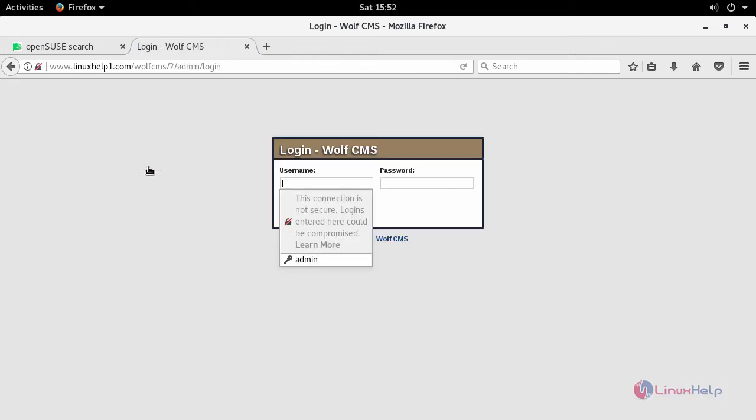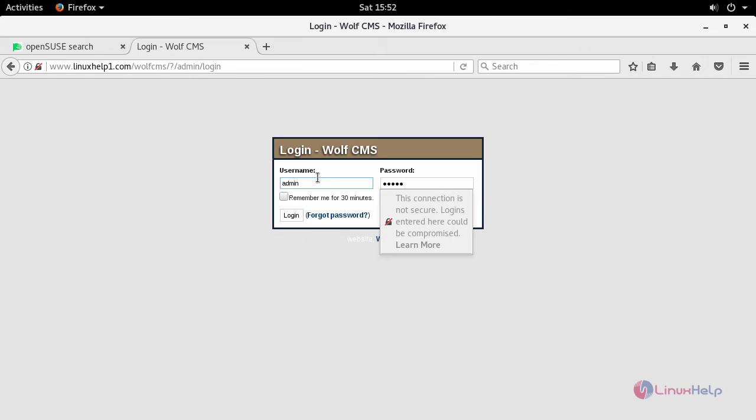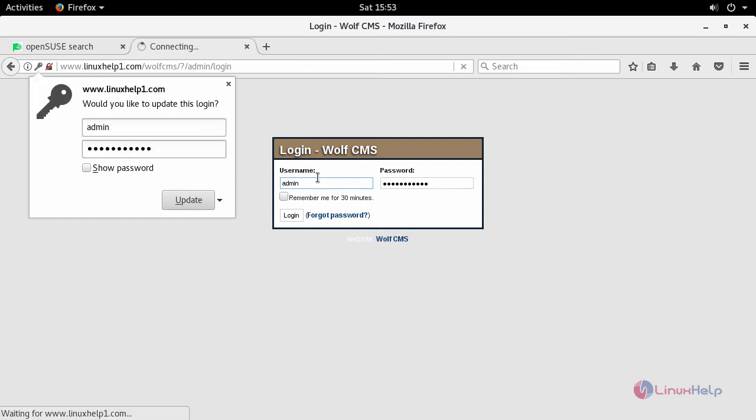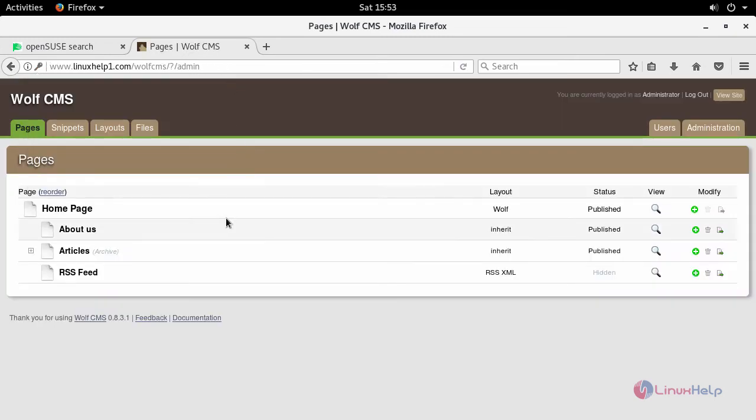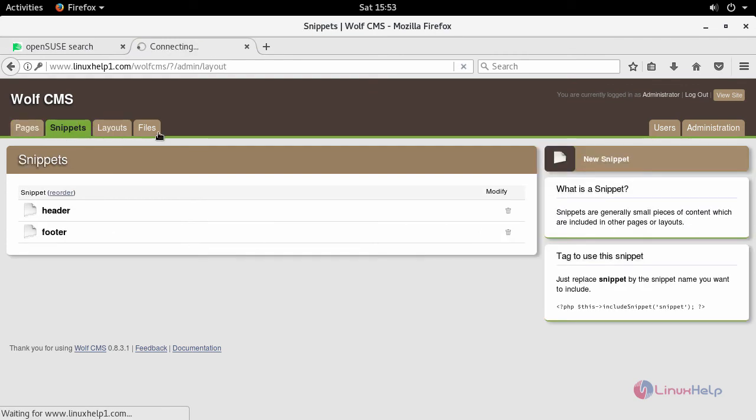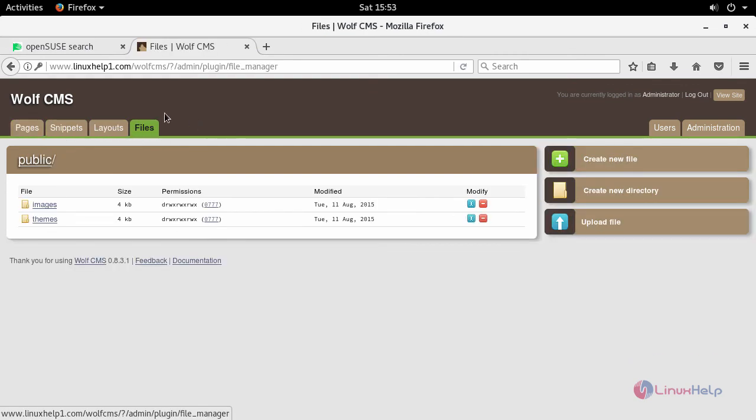Now click here for logging in. And enter your password here. You will be logged inside your window, and this comprises of your page, snippets, layouts and files. You can import your files inside your website.